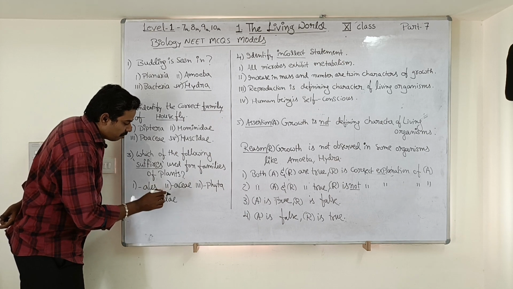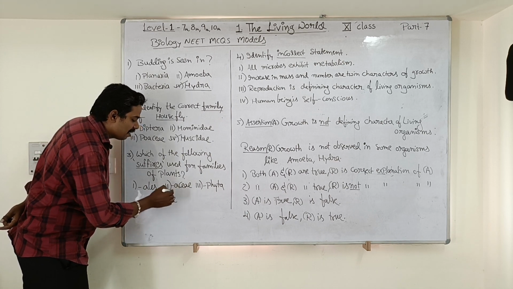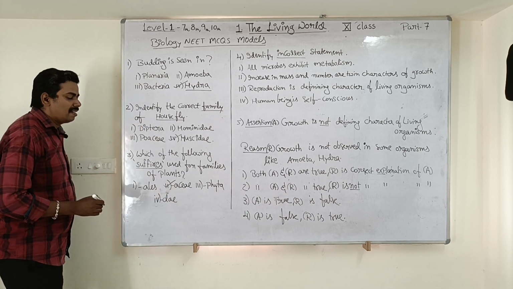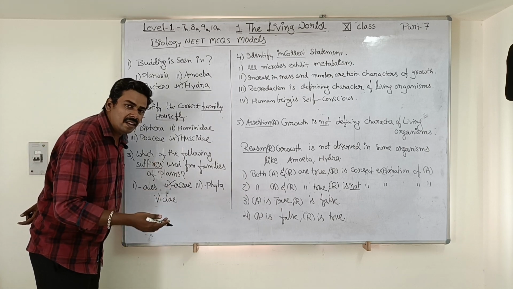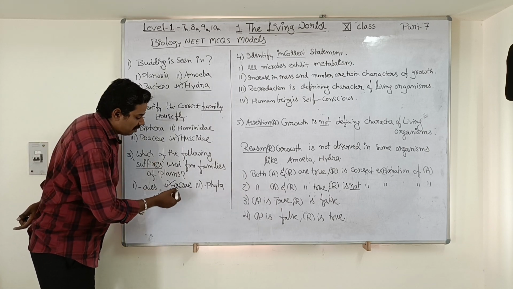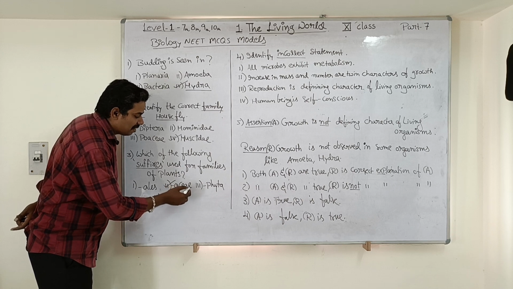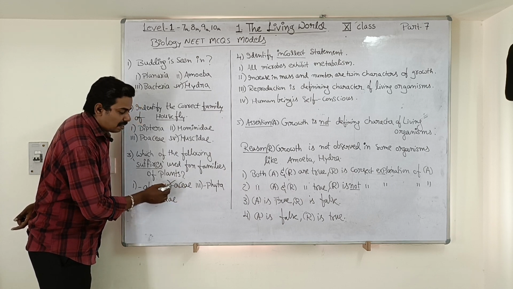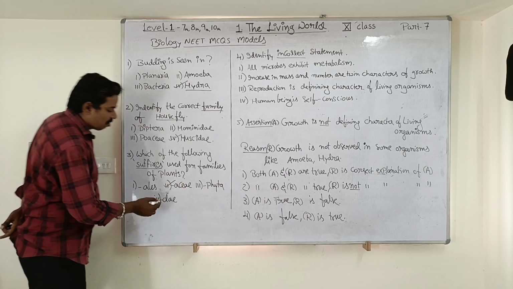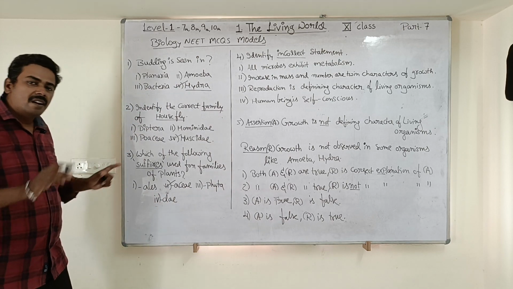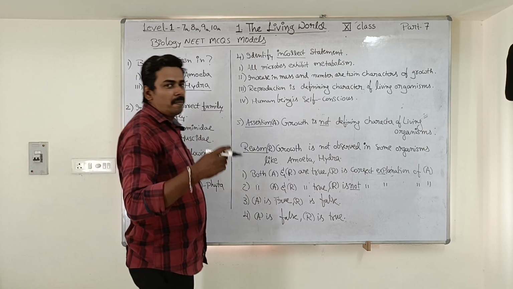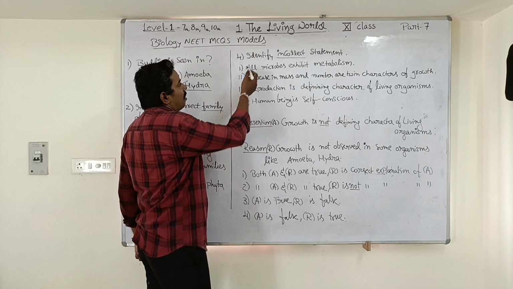No, ales is not used. Aceae, yes, for plants aceae is used. Example, Solanaceae, isn't it? Solanaceae ends with aceae, that's why the second option is the correct option. It is not phyta, it is not dae. Understood students? Now let us go for a little bit tough question.